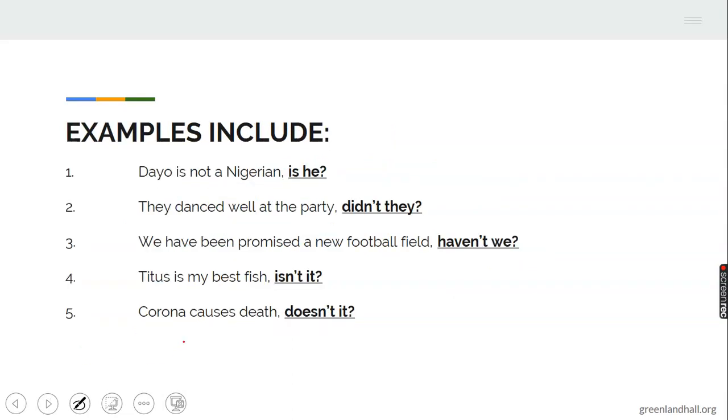Then let's see examples here. Examples. We have Dayo here as the doer of the action. Dayo is not a Nigerian. We have this as the tag. You can see it is added at the end of the statement. They danced too well at the party. This is my tag, added at the end of the statement. We have been promised a new football field. Another tag that is added at the end of the statement.